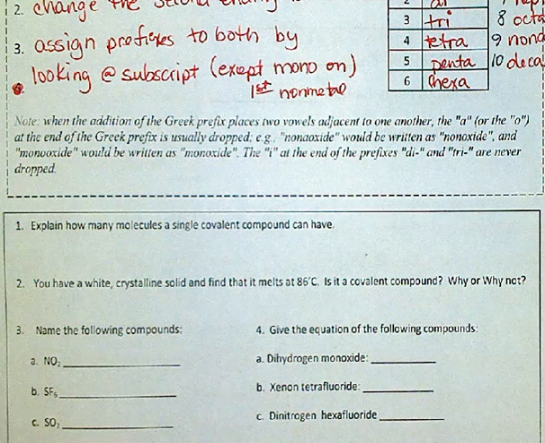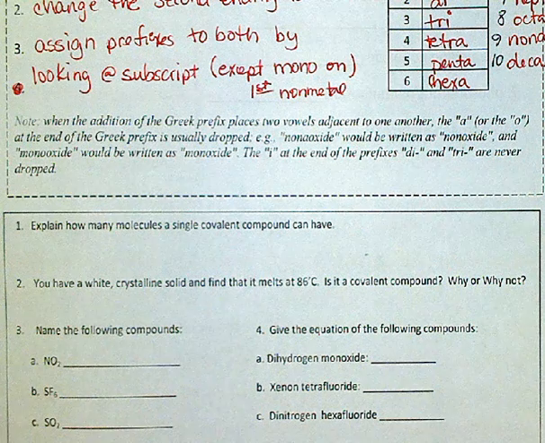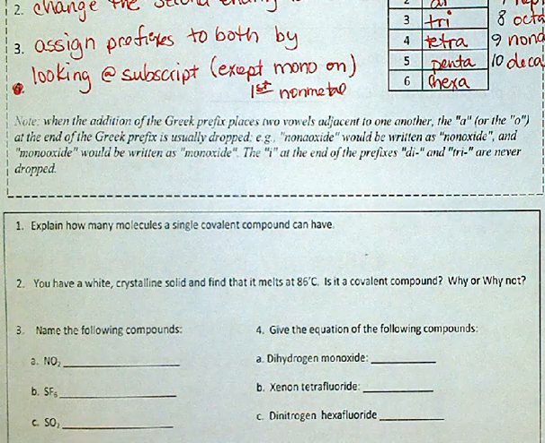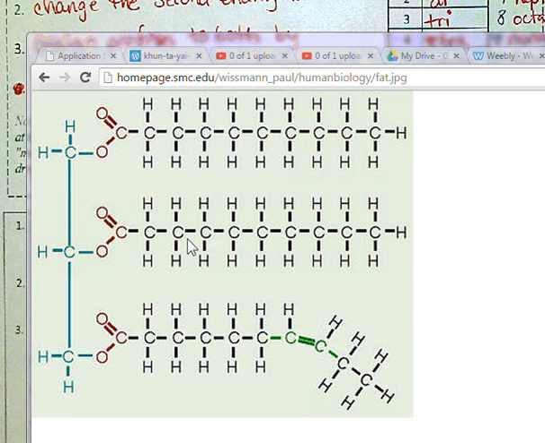Just a couple of questions here. Number 1, explain how many molecules a single covalent compound can have. As you can tell from this one, they can be very, very long, as many as needed, up beyond 100.